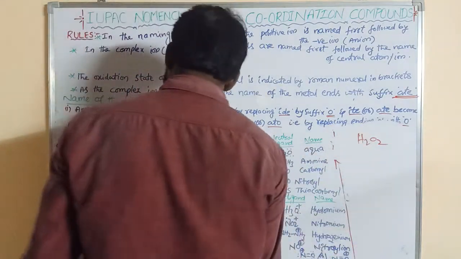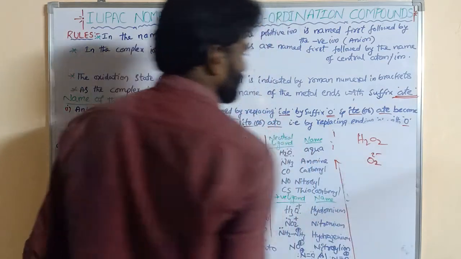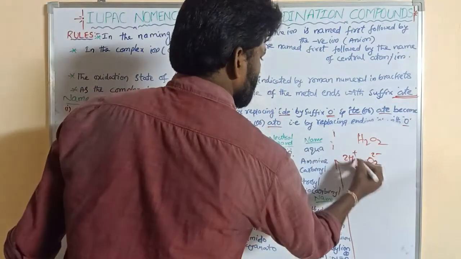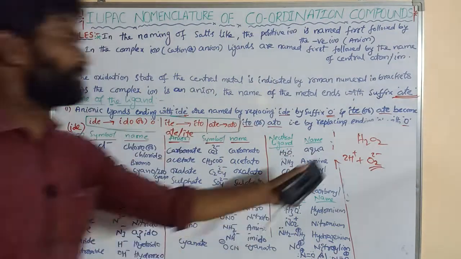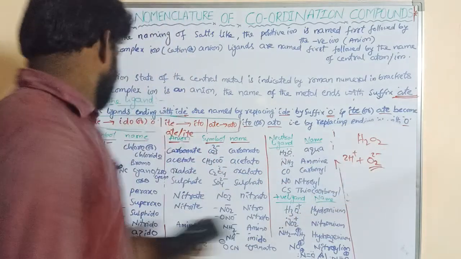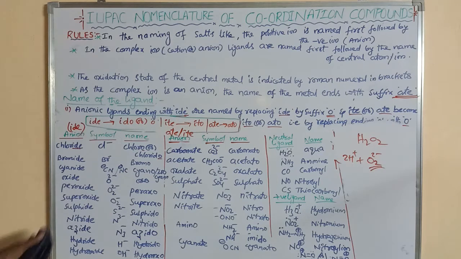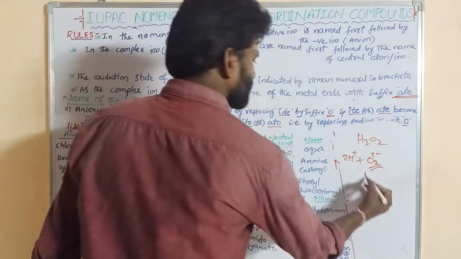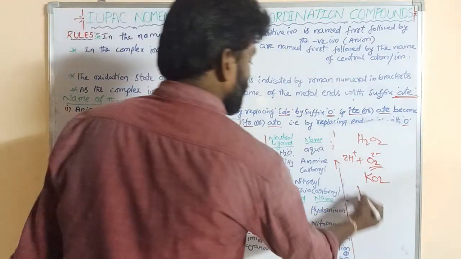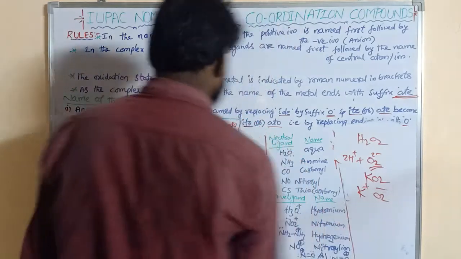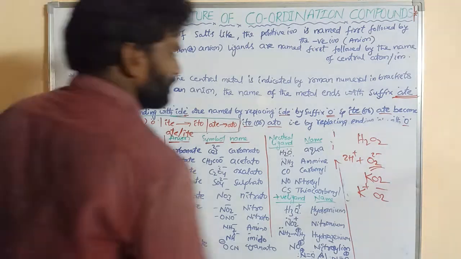It is 2H plus and O2 2 minus, carrying 2 minus, so that is peroxo. And similarly superoxide, KO2, potassium superoxide: K plus carrying O2 minus. That is superoxo, right.